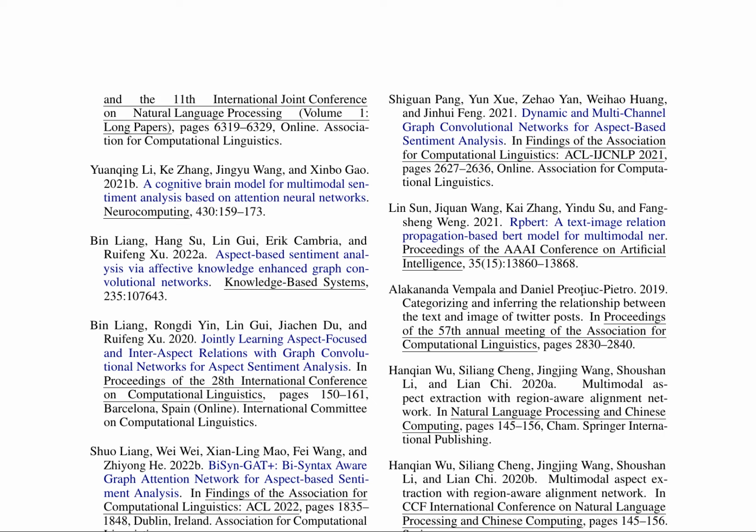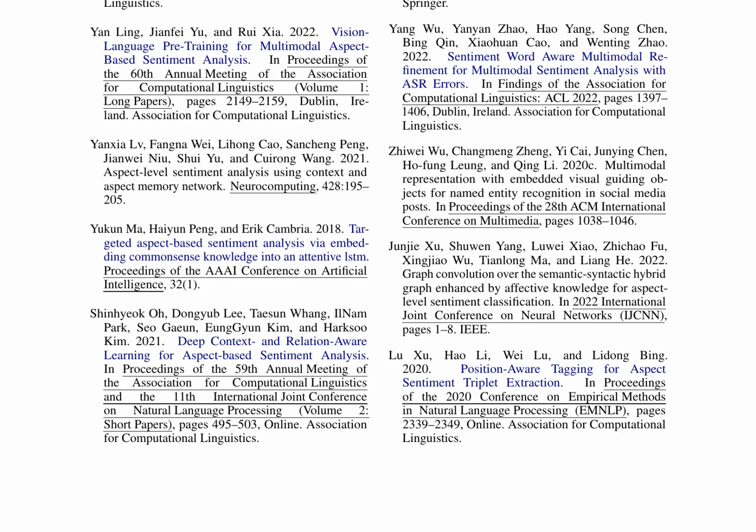In the list of references, notable papers include those by Chen et al. 2020, on joint aspect extraction and sentiment analysis with directional graph convolutional networks, Hazarika et al. 2020, on modality invariant and specific representations for multimodal sentiment analysis, and Liang et al. 2022b, on bisyntax-aware graph attention networks for aspect-based sentiment analysis.